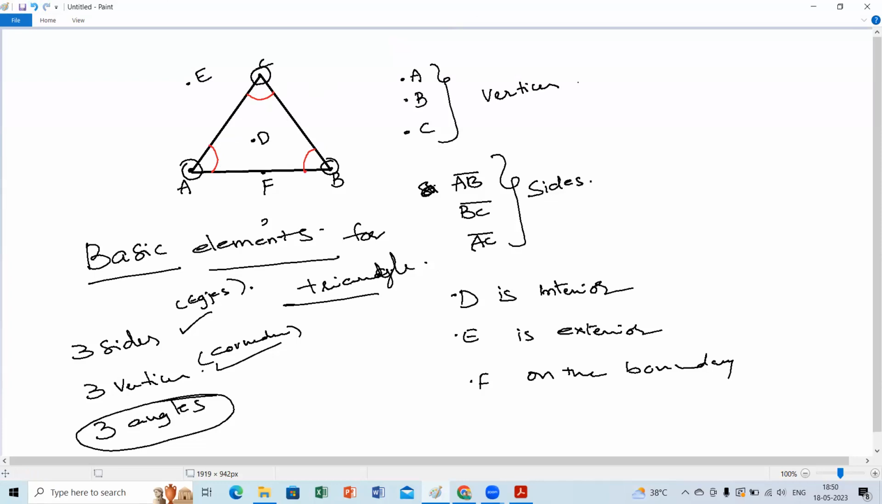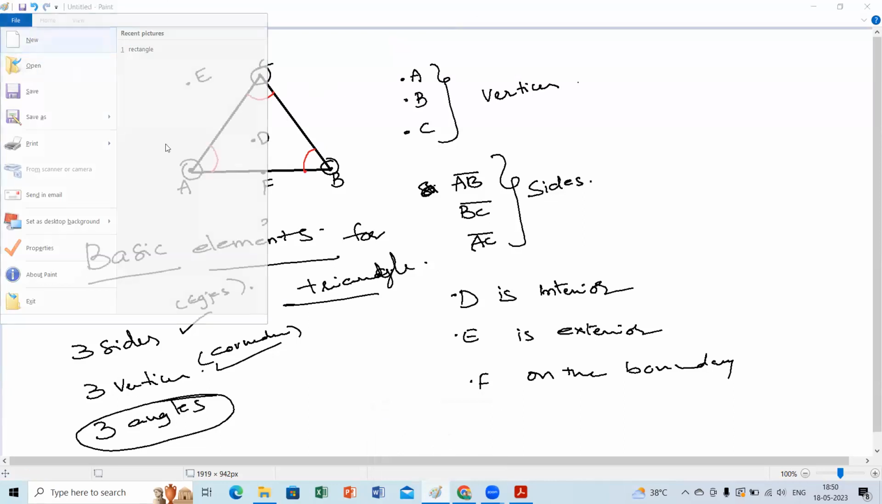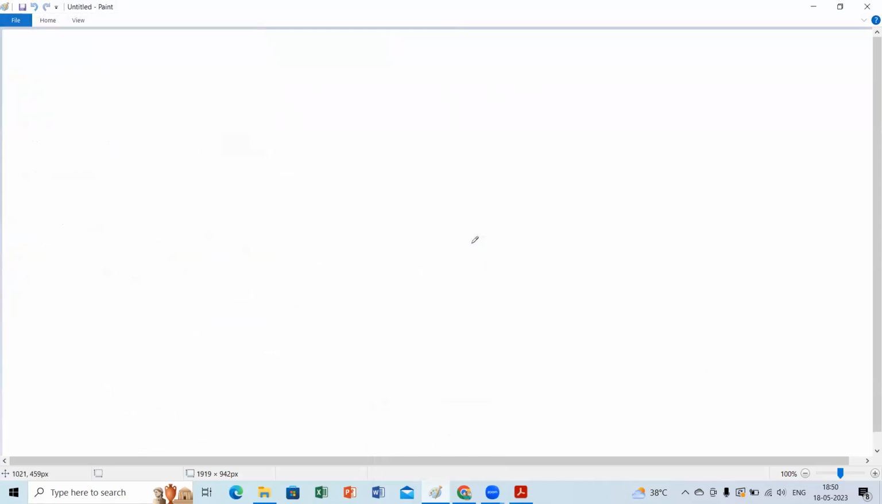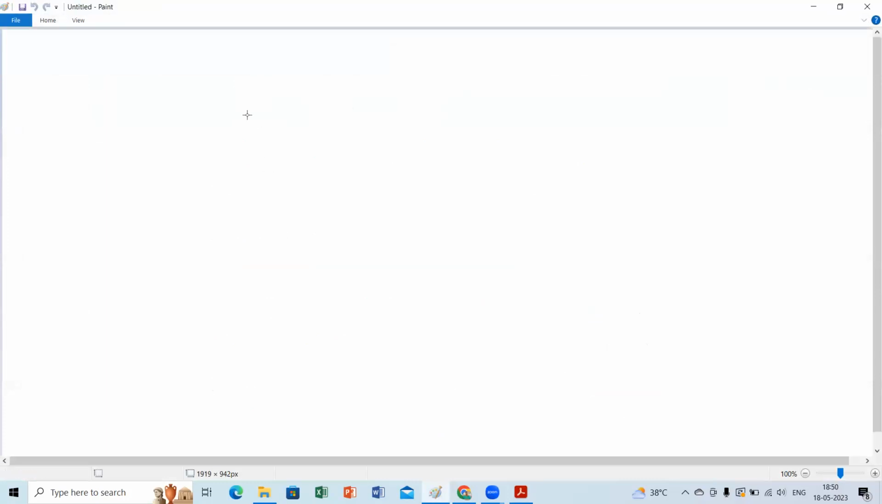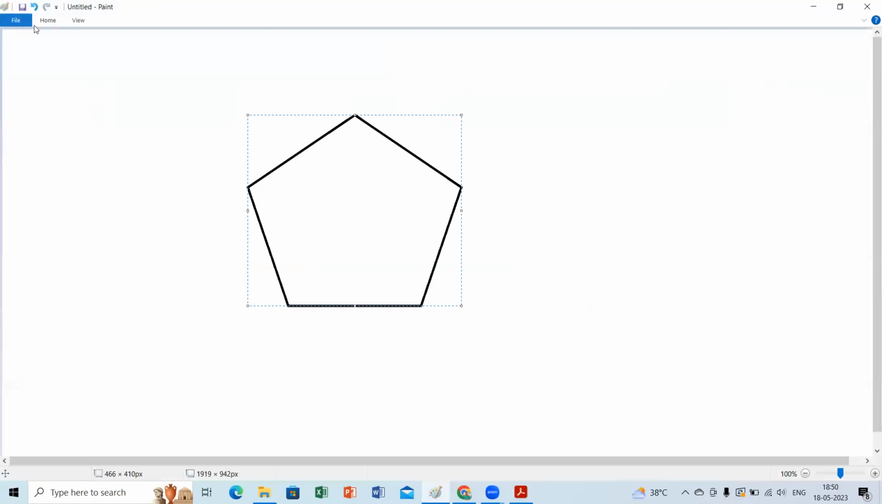This is about triangles. But we need to know about adjacent sides and opposite sides. What are diagonals? That is more important. I am going to take some other polygon, because in your textbook they mentioned a pentagon. Come on, children, take a pentagon.